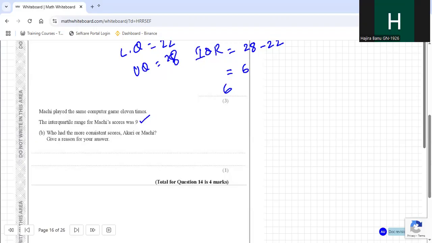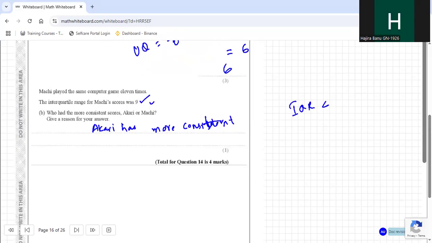So, the interquartile range of Akari's is 6 and the interquartile range of Machi's is 9, so Akari has more consistent scores. So if the interquartile range is lesser, then the scores are more consistent than if it is greater. So because it is 6, Akari has more consistent scores.